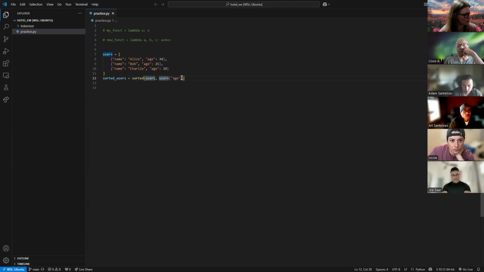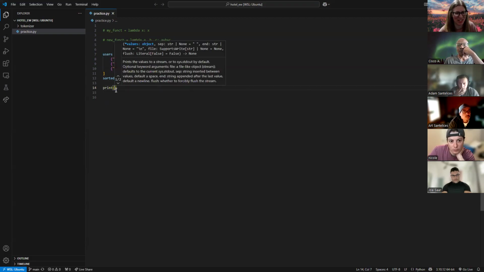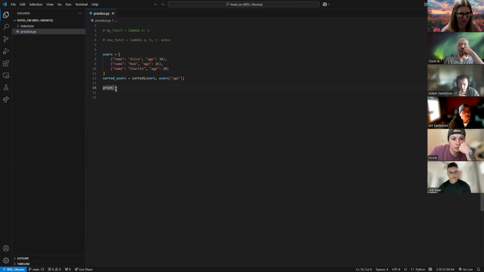I'm wondering if this would just work. Should be. Oh, actually, now that I'm thinking about it, I wonder if that just works. I was gonna do a lambda to grab this. Hang on. Let's print it and see. We don't know what's going on in our thing. Let's go ahead and just print and see what it returns. So we're gonna print our sorted users.